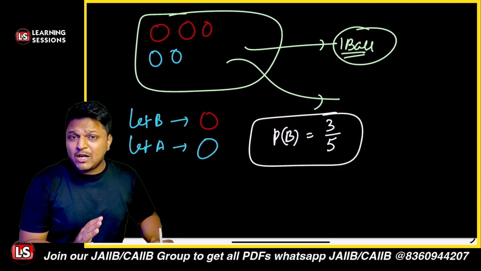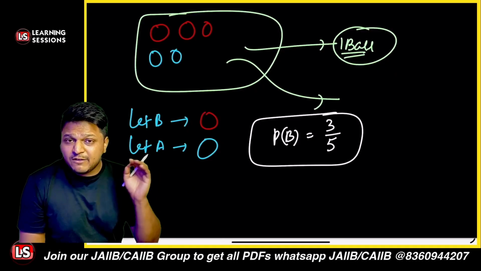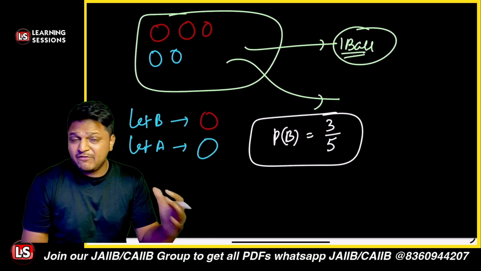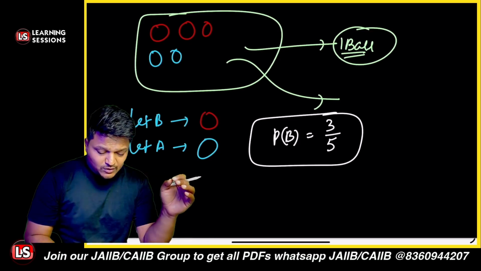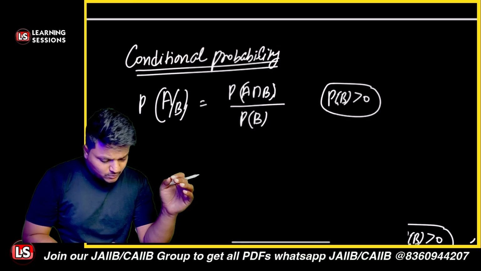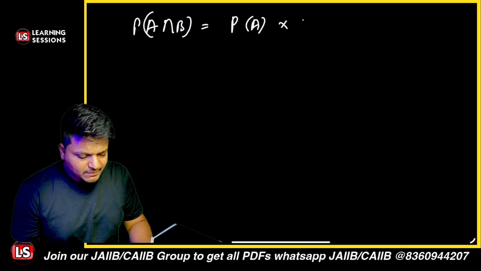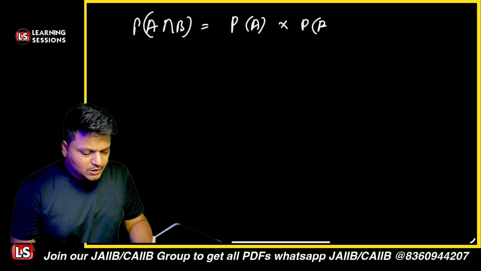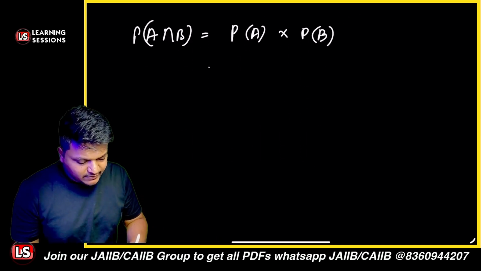And if we are to calculate the intersection between these two, that the ball is drawn and the first ball was a red ball, and if we have to calculate the probability of the second one, we have to basically calculate the intersection between the two, so as to use the theorem over here, right? We'll be multiplying the two events, probability of A multiplied by the probability of B. The probability of event B we already have calculated, it is 3 divided by 5. So it will be 3 divided by 5.